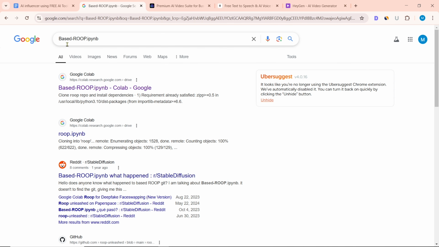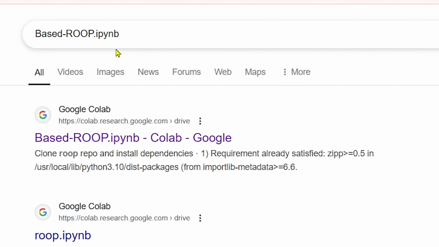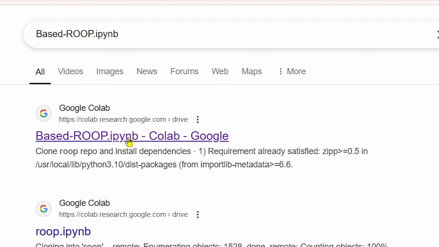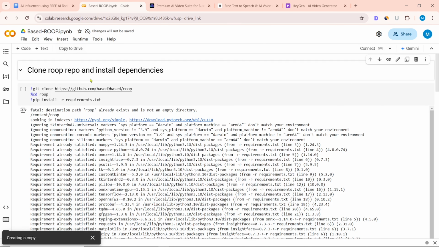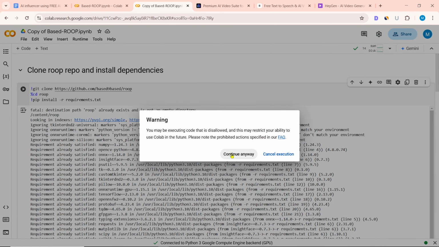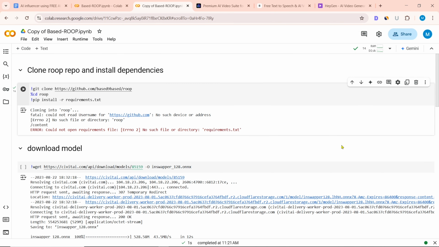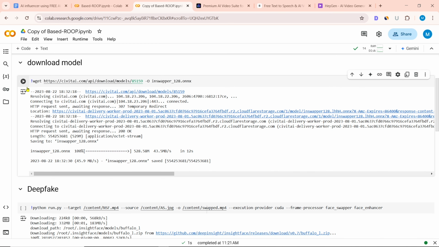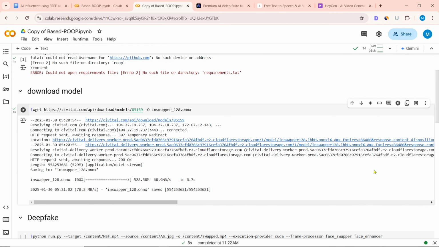To do a video face swap in Google Colab, first search Basetroop.ipimp in your computer browser. Then go to the collab.research.google.com website. Copy to Drive. After that, click on Connect. A tick mark is visible here. That means it is connected correctly. First, click on the Run button of Clone Root Repo and install dependencies. Continue anyway. An OK mark is visible here. Then click on the Run button of Download Model. An OK mark is visible here.